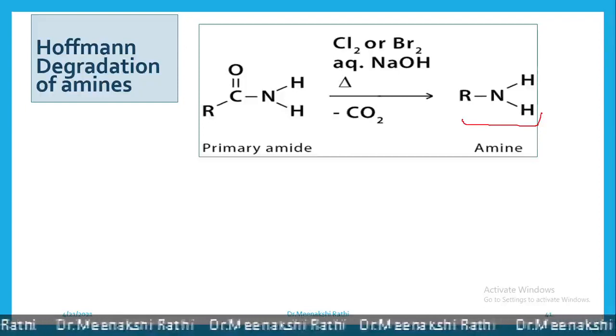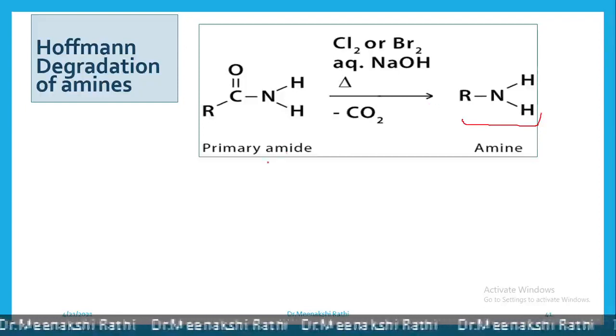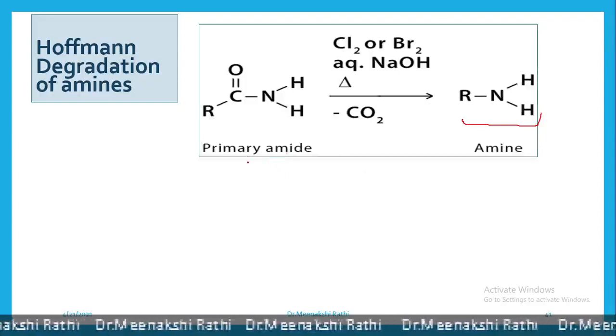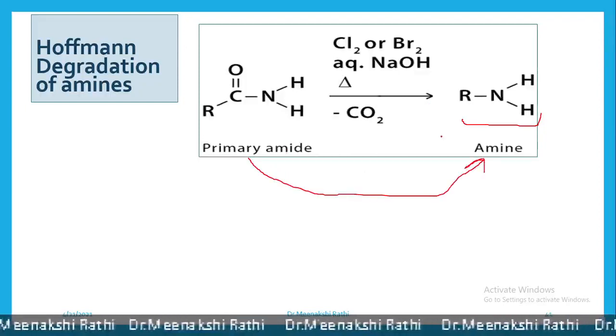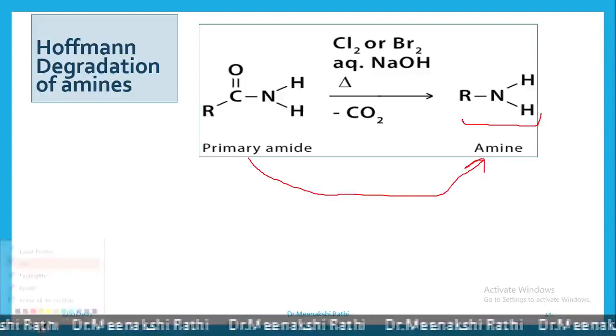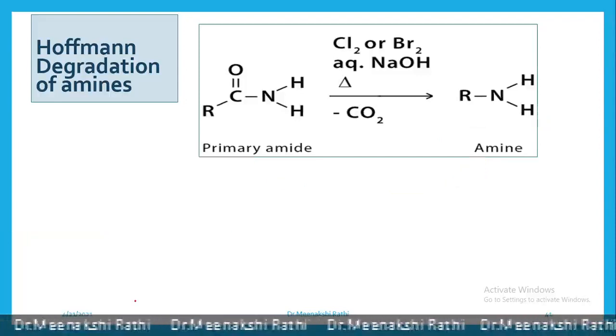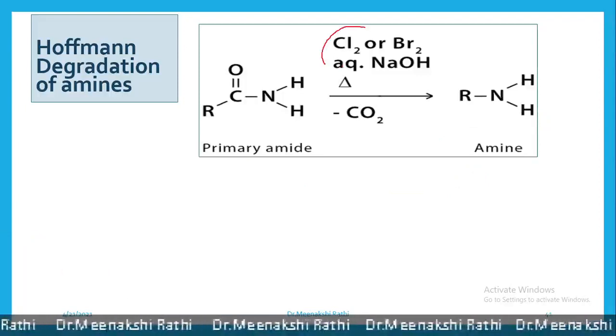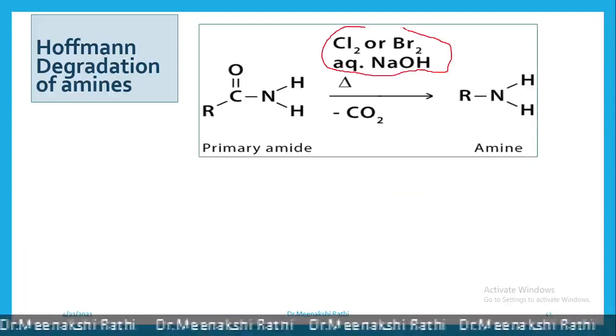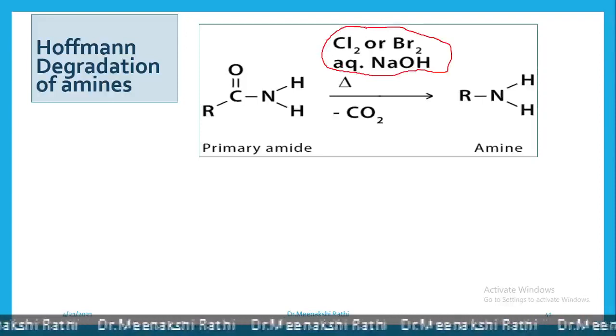And here, as there is always one carbon atom less than the primary amides, this reaction is known as step down reaction. And the hypohalide is formed by reaction of chlorine or bromine with aqueous NaOH.